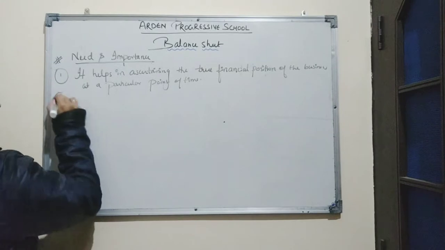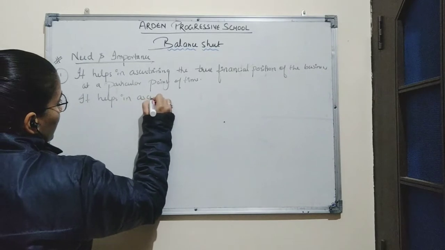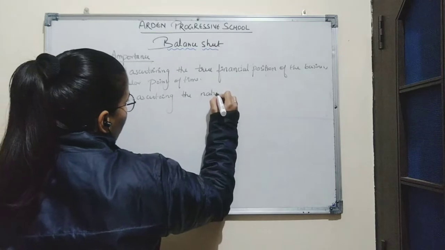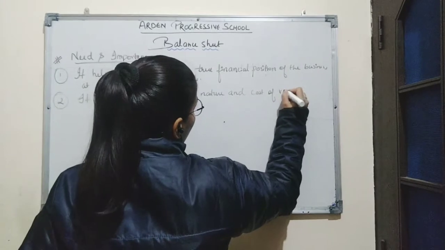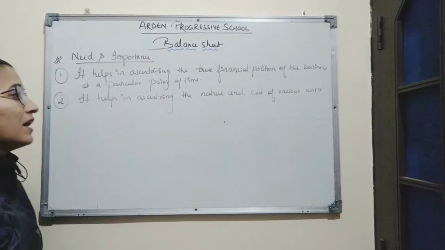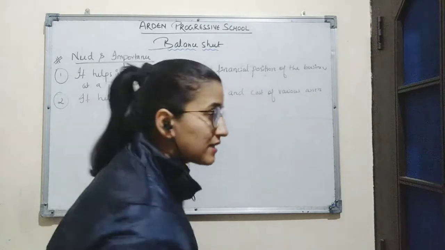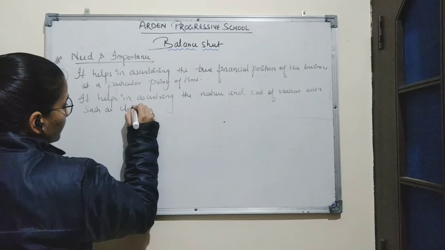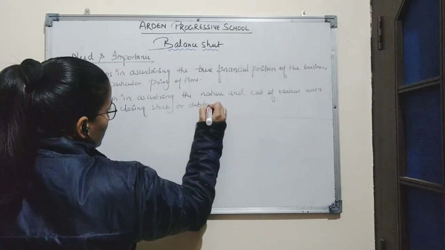Second is, it helps in ascertaining the nature and cost of various assets. So balance sheet helps us in ascertaining the value and the nature of various assets such as closing stock or debtors.